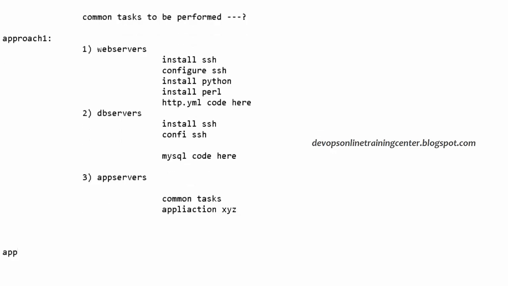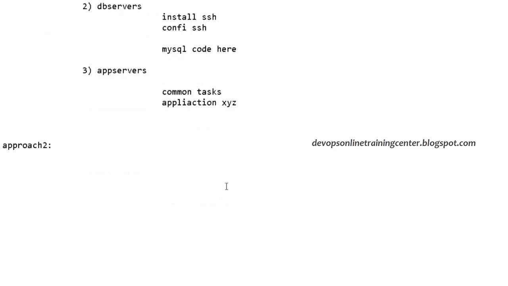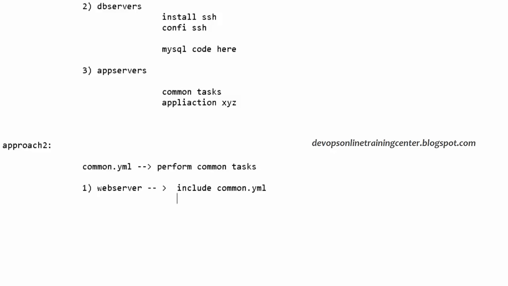So we have to go for the second approach, which is we define a playbook called common.yaml. In that YAML, we basically write the code that is to perform common tasks. Right? Then our web server's playbook looks like this. What we do is we just say include common.yaml, and then we write our actual http.yaml code here.